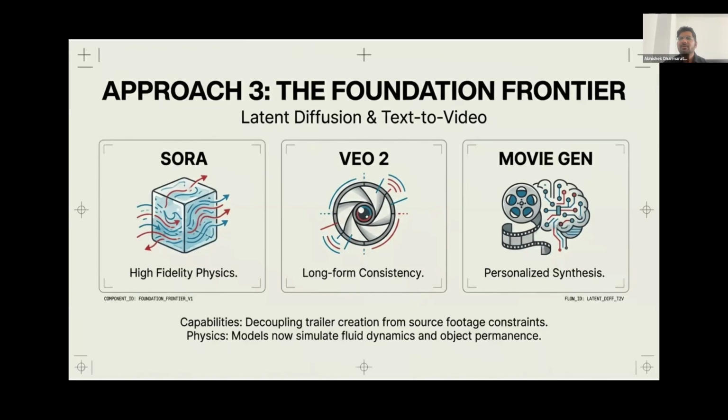These massive latent diffusion models completely shatter the old rules by fully decoupling the trailer creation process from the rigid physical constraints of the original source footage. They offer unbelievably high fidelity physics, flawlessly simulating complex real world phenomena like fluid dynamics, light reflections, and object permanence, all while successfully maintaining long form temporal consistency that was completely impossible just a few years ago.